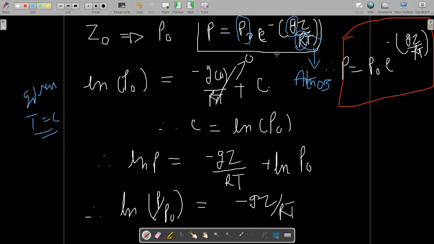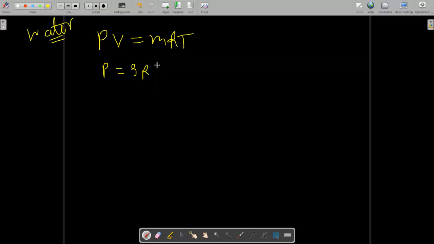We have to find Z, but we do not have the pressure at that point. So what to do? Again, use the equation PV is equal to MRT, but this time for water. Last time we used PV is equal to MRT for finding the height for air. Now this is for water. We know that P is equal to rho RT.